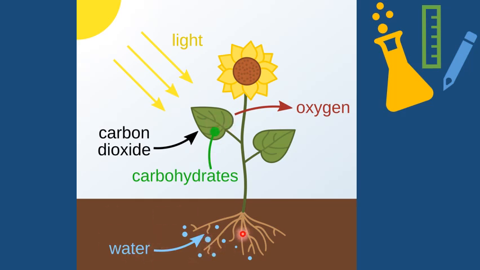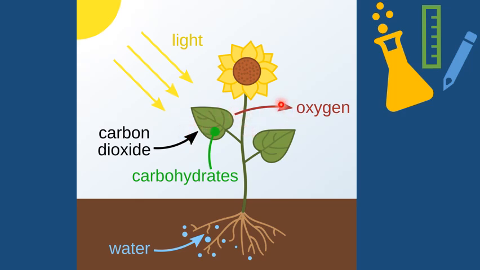Now the water from the soil, this is our soil, from the soil the water is going upside like this in the leaf. Now inside this the chlorophyll is present. The sun, what is it doing? The sun light is being captured. Okay, so chlorophyll is capturing the sunlight. Now inside this leaf, the process of photosynthesis is being done.